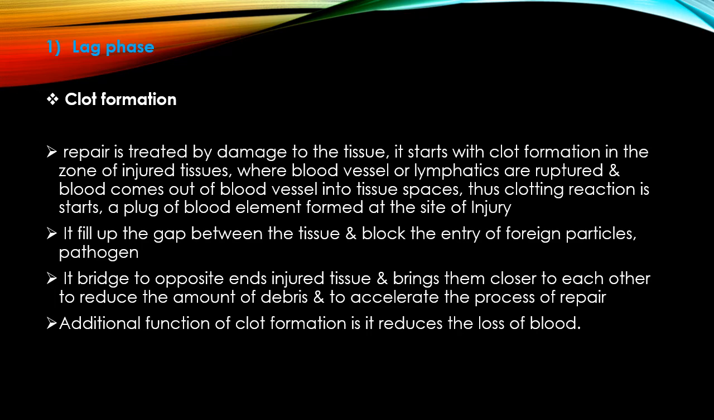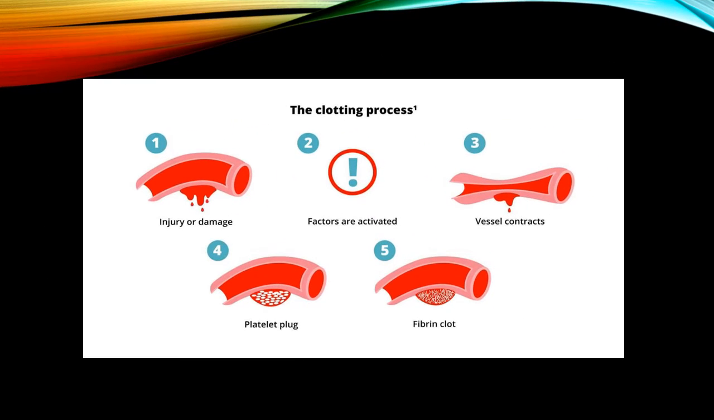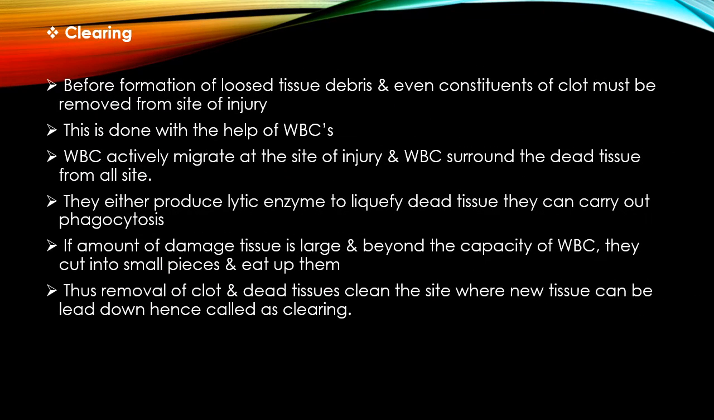Here is the diagram of the clot formation process. First is the injury or damage, which activates the clot formation process. The vessel contracts and the platelet plug is formed, and then the fibrin clots are formed. Next, under the lag phase, the second part is clearing. After the clot formation, clearing starts.